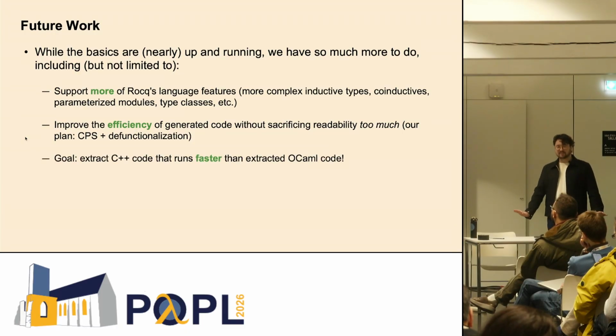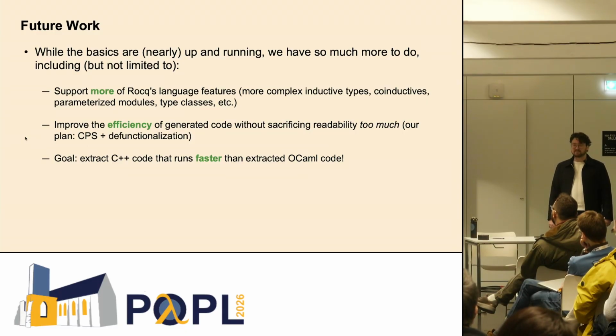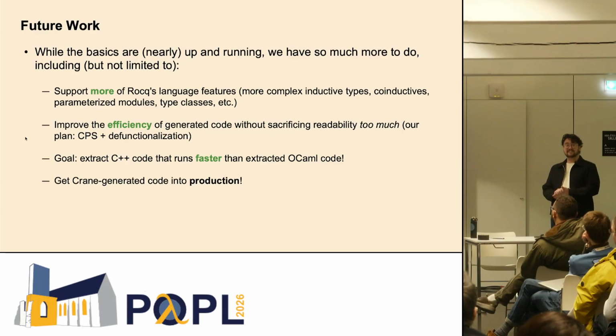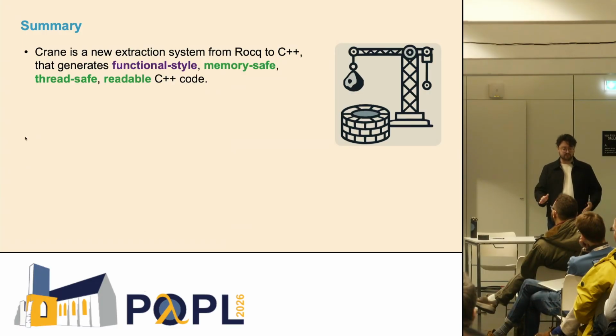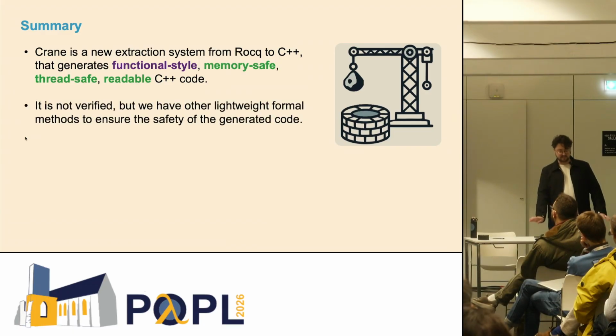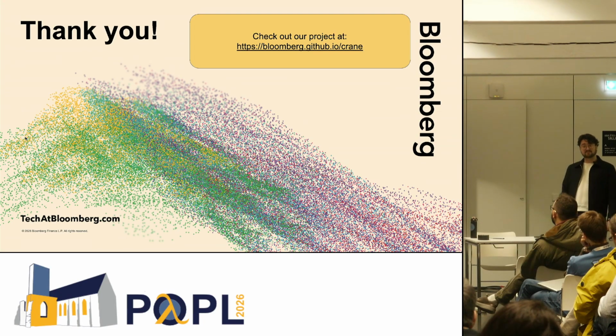And in the end, we would love if our extracted code generally runs faster in C++ than using OCaml extraction. So, we'll see if that actually happens, but that's our goal. And also, we want to actually verify code that gets into production at Bloomberg, because that'd be pretty exciting. And so, again, Crane is an extractor from Rocq to C++. It's functional style, memory safe, thread safe, readable. And it's not verified, but we're still doing things to ensure its correctness as much as possible. And yeah, we're trying to get it in production, do concurrent stuff. So thanks for listening.